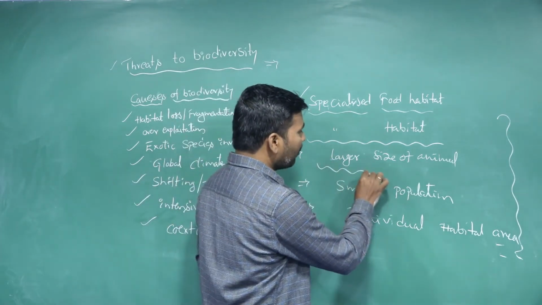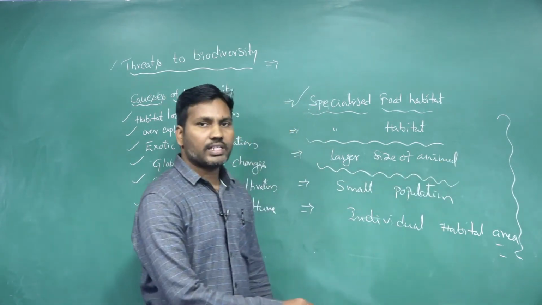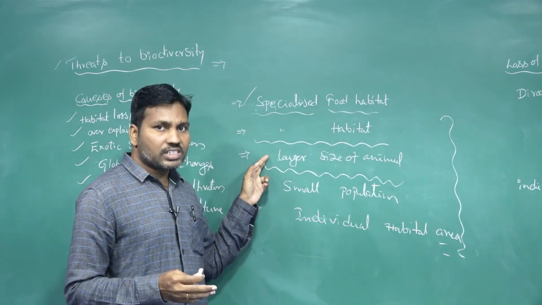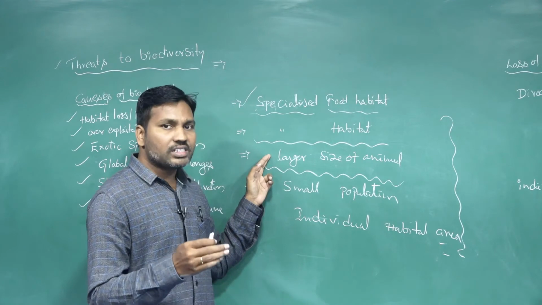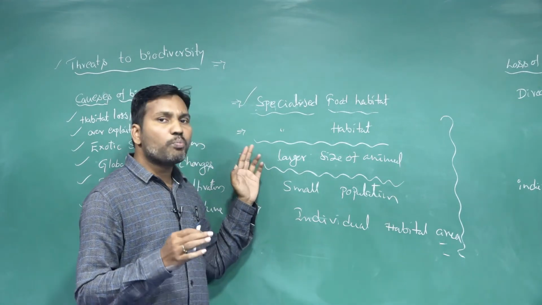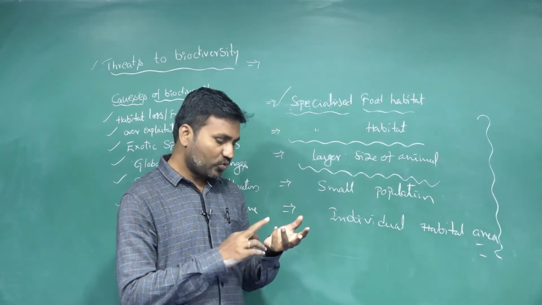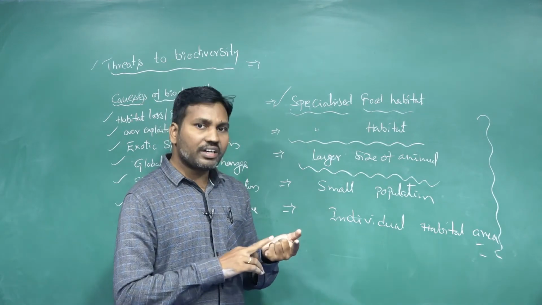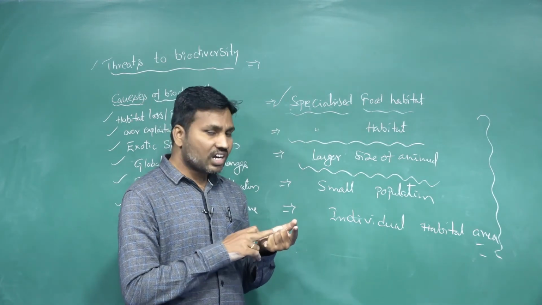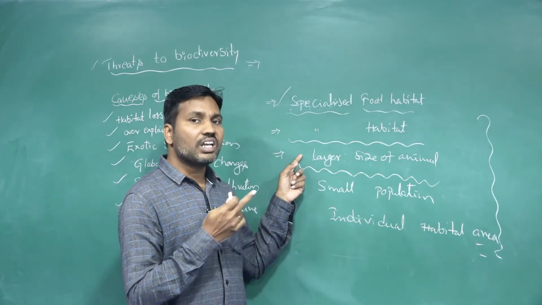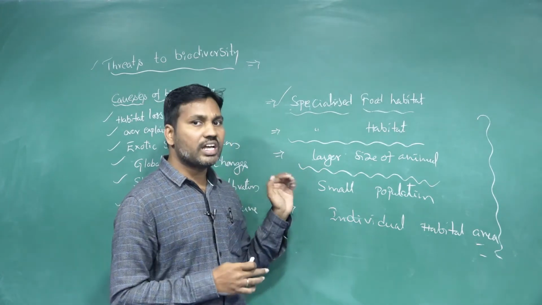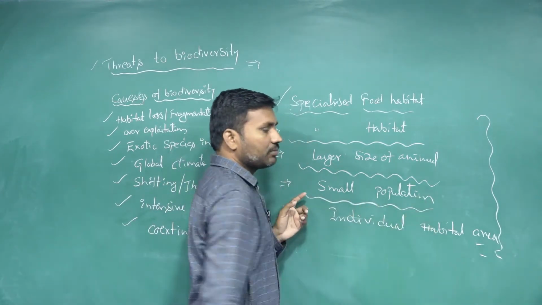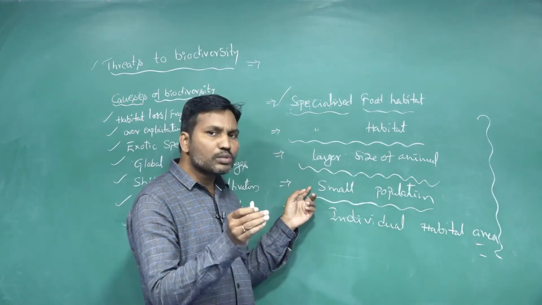The third one is the larger size of animals. For example, elephants. Because of their larger size, for their existence in nature they require more basic needs such as food, covering, that means shelter, and the mating process. These are needed in larger quantity. When these are not available, because of their larger size, the animals are not able to survive. They cannot withstand in nature here. And the small population, the population size becomes smaller.